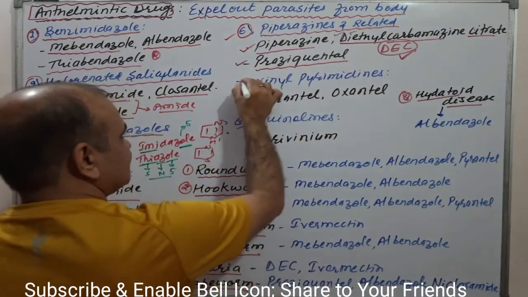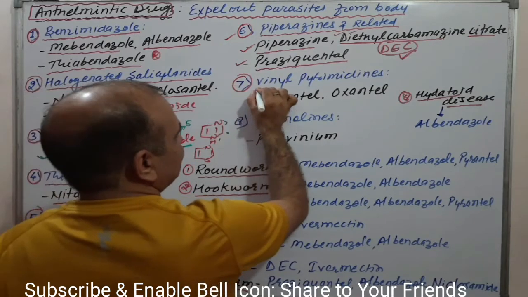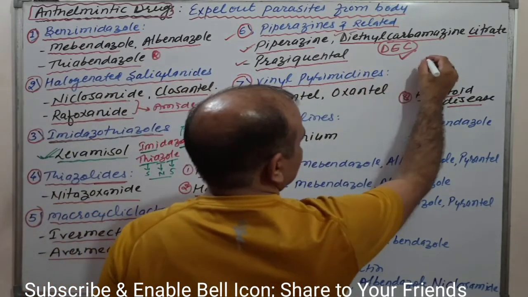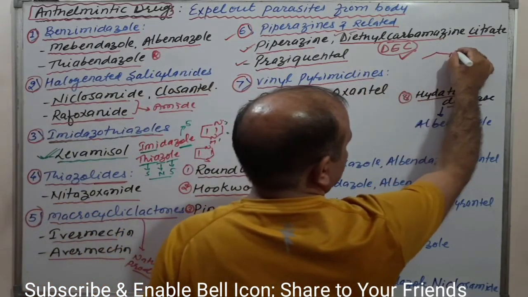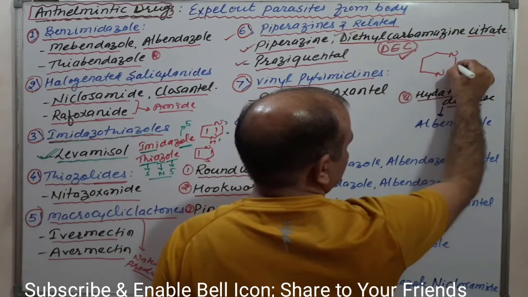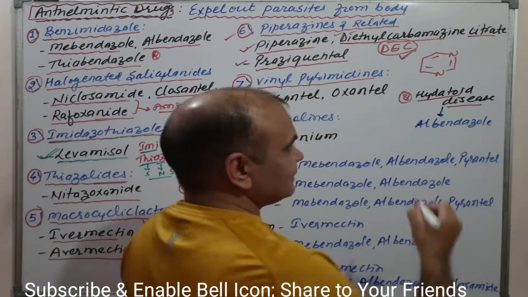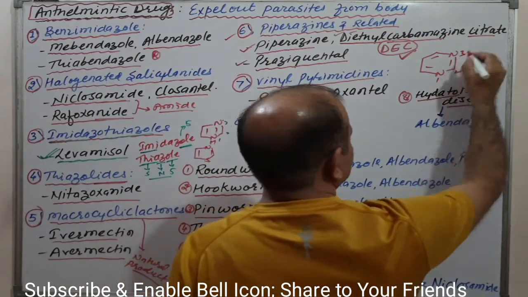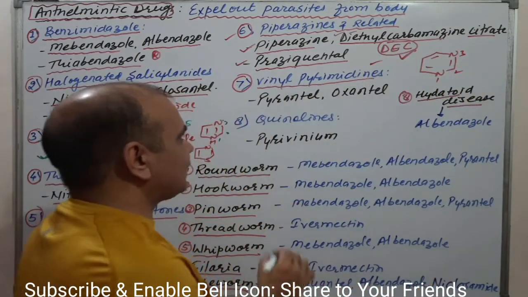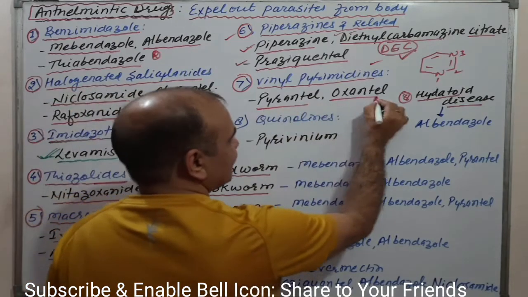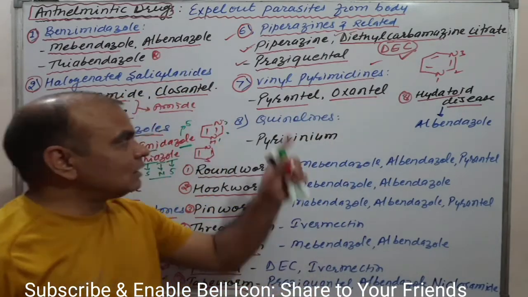Next category is vinyl pyrimidine. Pyrimidine is very simple: a 6-membered ring containing 2 nitrogens at the 1,3 positions. Pyrantel and oxantel belong to this category.